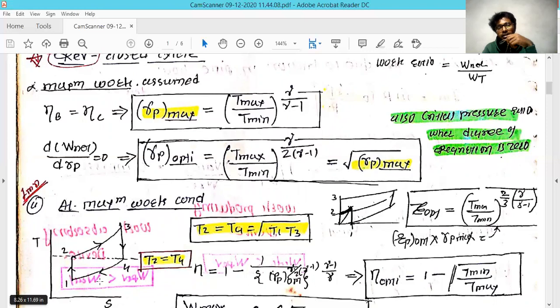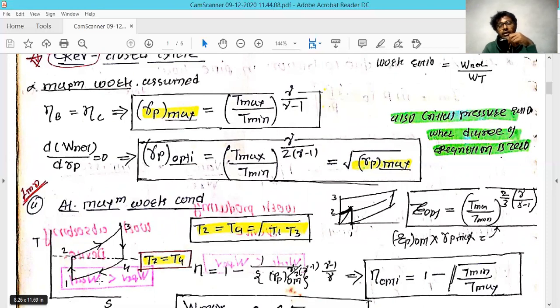And if you differentiate the net work with respect to the pressure ratio, you will get the optimum pressure ratio, which is nothing but the square root of the maximum pressure ratio. In simple format, if you put the above formula into the below formula, you will get T maximum divided by T minimum raised to gamma divided by 2 times (gamma minus 1). This formula is extremely important.